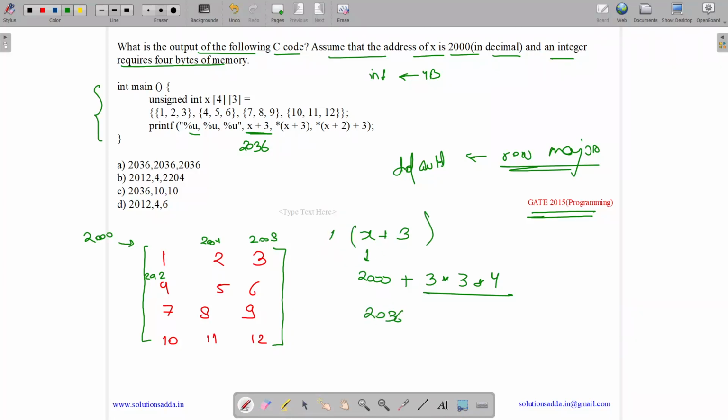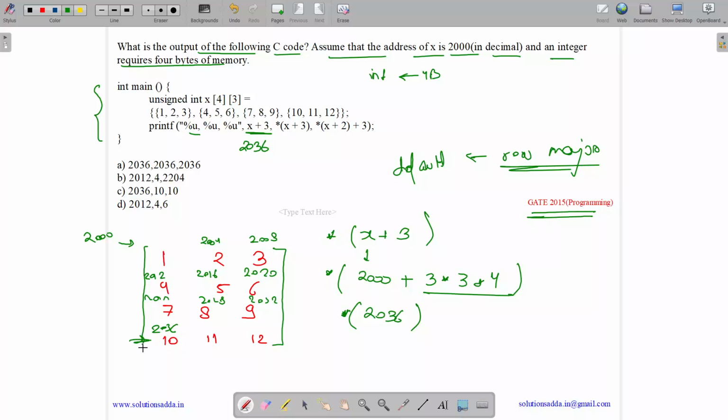Now if we put star over here, which means we need to tell the content at 2036. But as it is a 2D array, 1 star means going inside the row. So what is the item at 2036? It's 8, it's 2012, 2016, 2020, 2024, 2028, 2032, it's 2036.